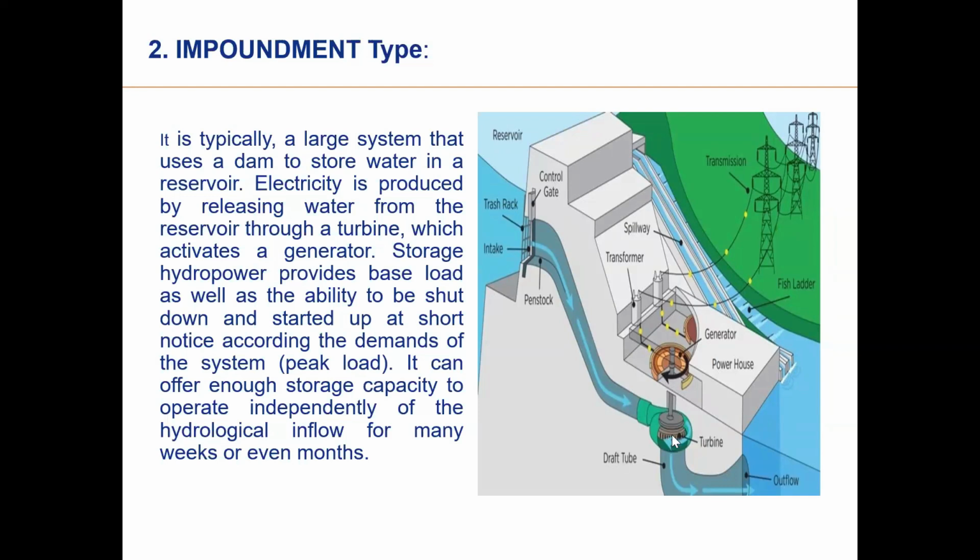After that, the water goes back to this channel. This is the outflow, the tailrace. This is the penstock, and the turbine is rotated through the force of water. Here it is connected to the alternator, and the current is generated. We call it the generator also. Then it goes to the grid through these power transmission lines. This is all about your hydropower plants.